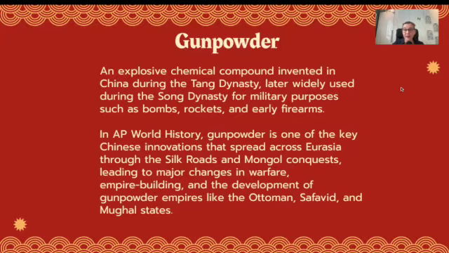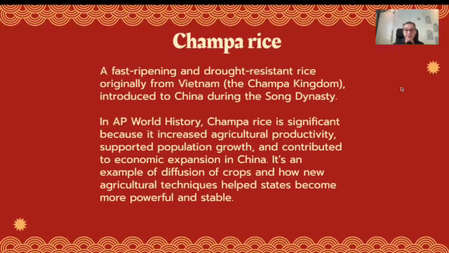Gunpowder, an explosive chemical compound invented in China during the Tang Dynasty, later widely used during the Song Dynasty for military purposes such as bombs, rockets, and early firearms. In AP World History, gunpowder is one of the key Chinese innovations that spread across Eurasia through the Silk Roads and Mongol conquests, leading to major changes in warfare, empire building, and the development of gunpowder empires like the Ottoman, Safavid, and Mughal, which we're going to talk about in Unit 3.